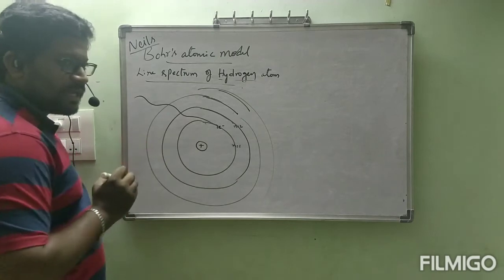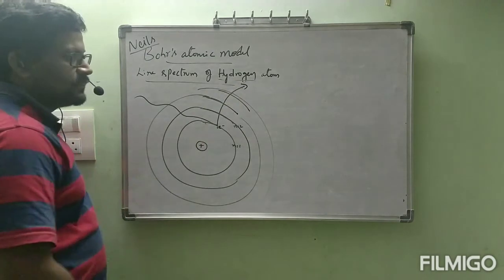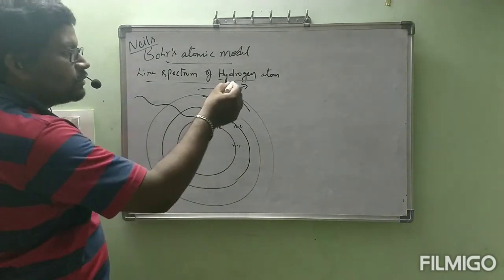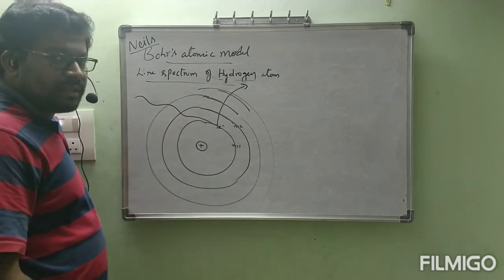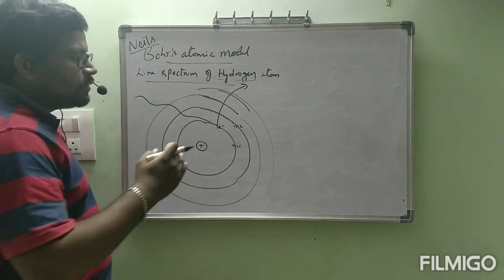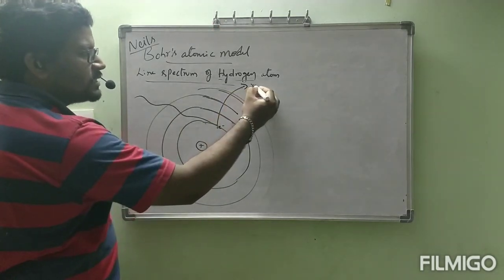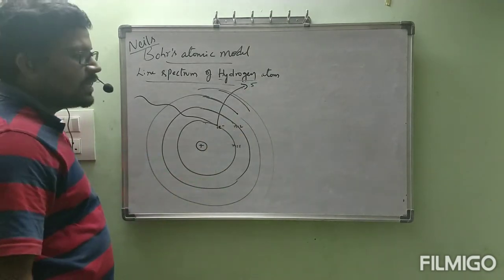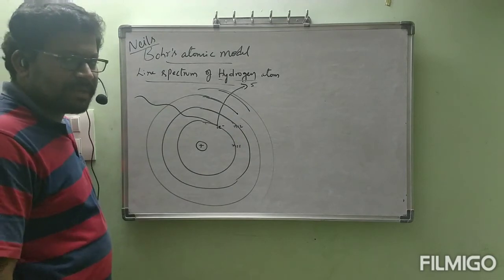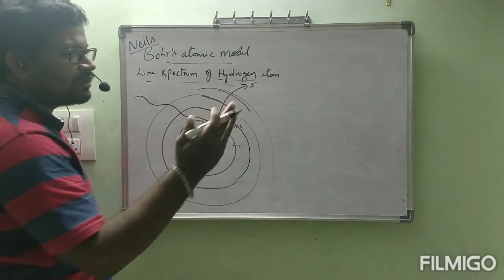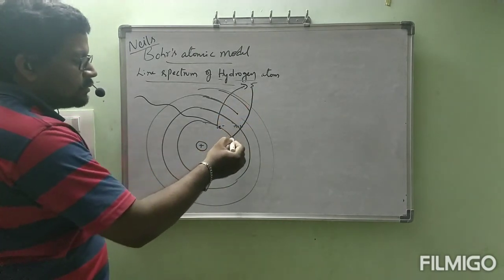By the absorption of that energy, this electron will go to higher energy orbits, because it got the energy from outside. Let us consider the fifth energy level. In that higher energy orbit, it will not be stable. Why it is not stable, I will explain. In that higher energy orbit the electron is not stable, so it wants to come down again.